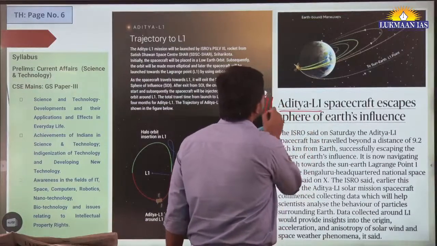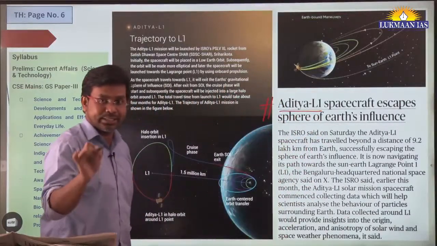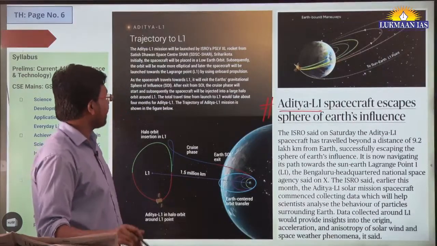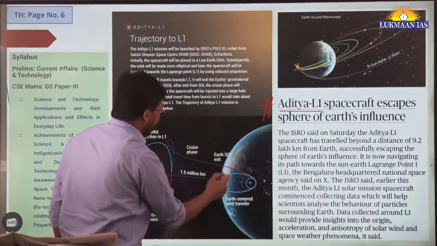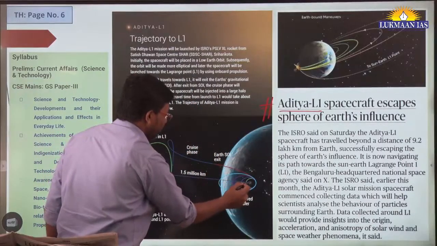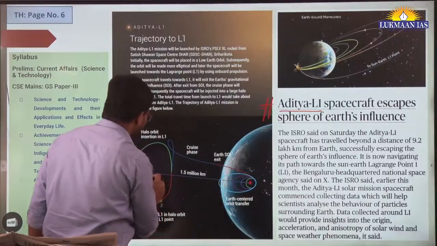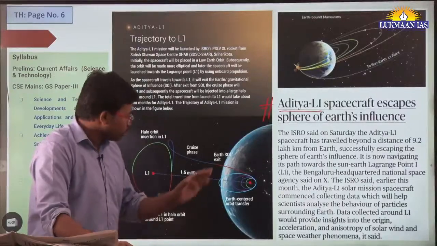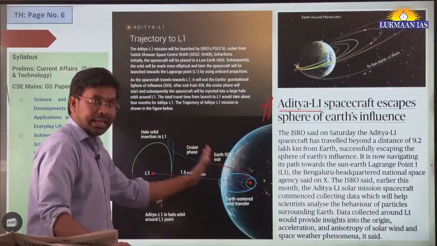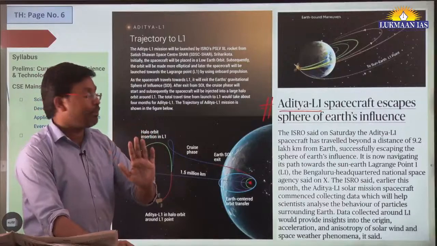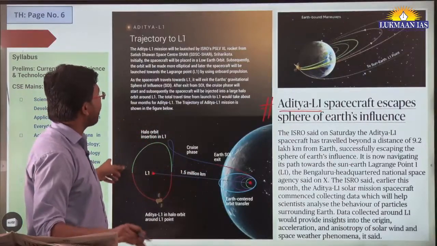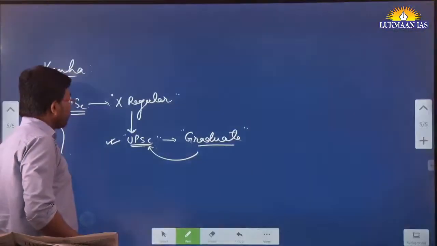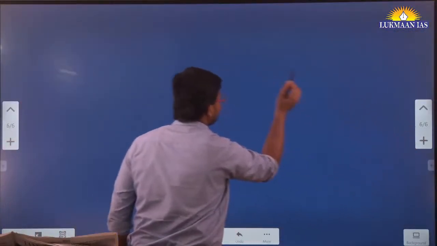So this mission has been launched by Indian Space Research Organization on 2nd of September, and after then this particular Aditya L1 spacecraft is going to move from the surface of the earth to a point which is known as L1 point. L1 is Lagrange point 1. So between two bodies, between earth and sun, there are 5 Lagrange points. One of the Lagrange points is L1 point that is there between earth and sun. So I am quickly going to draw the Lagrange points for you so that you understand.